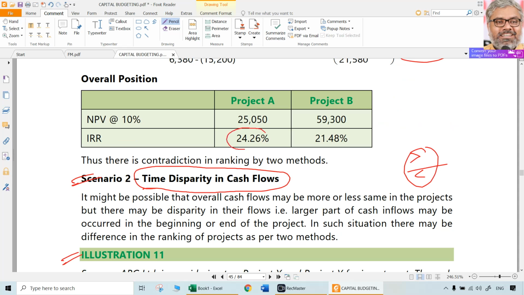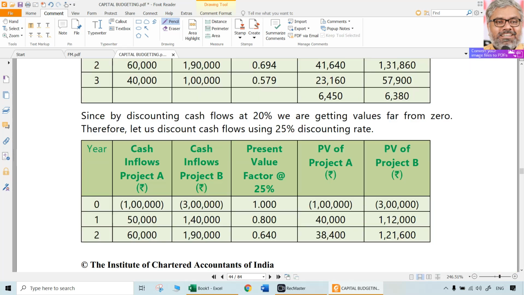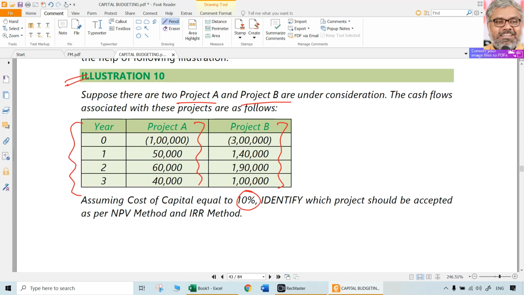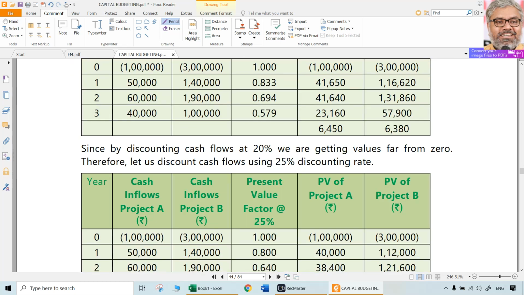Project A is having more IRR, but project B is having more NPV. A is giving a percentage return wise good, but it is not having absolute return that much good. B is giving absolute return good, percentage return is not that good. So for our understanding purposes, A is the low budget film we were talking about. B is the high budget film which gives better NPV. If you have money, go with B. As simple as that.